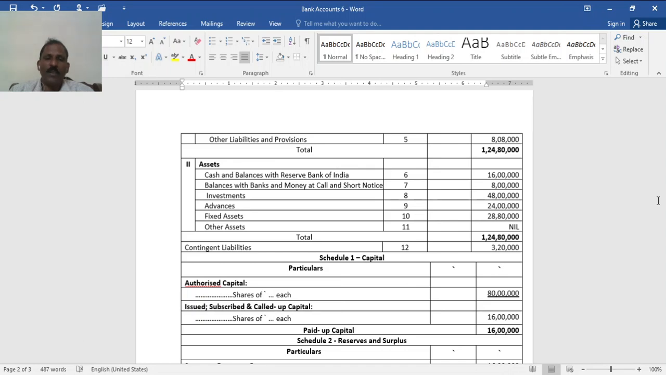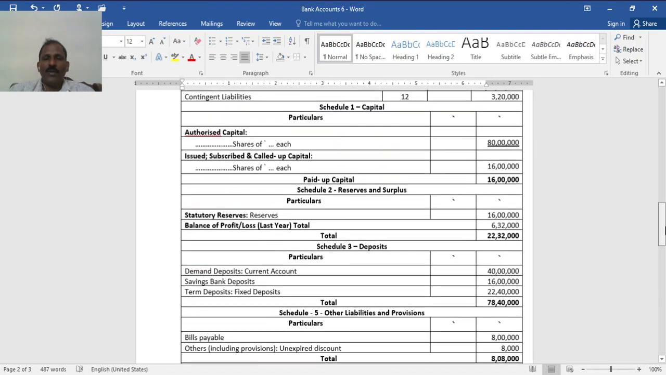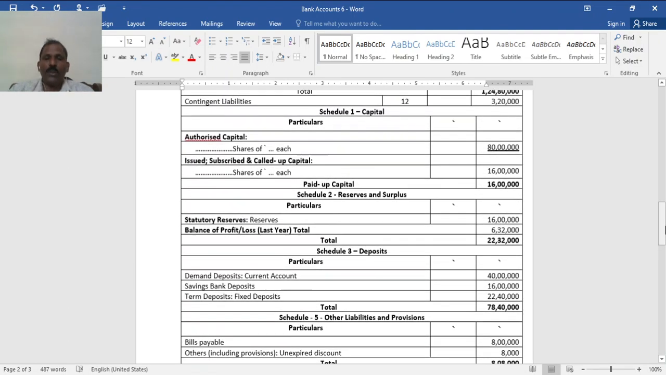Investments, schedule 8. Advances, all sorts of advances, cash credit to loans, short term, long term, all these. Note 9, fixed assets, note 10, other assets held by the bank, and contingent liabilities, note 12. This is all about the balance sheet. First we shall look into the calculation of the schedules.